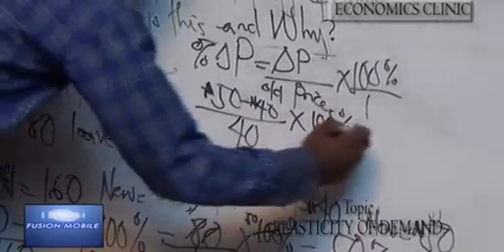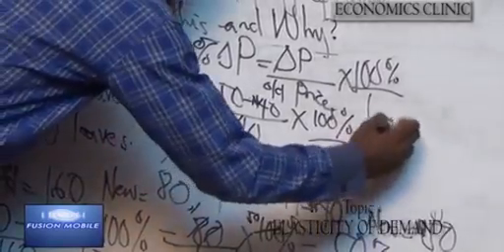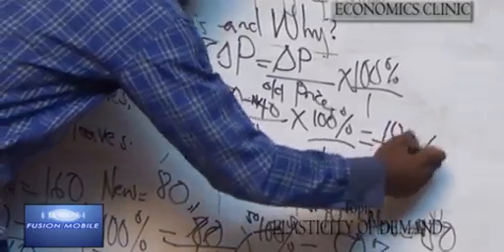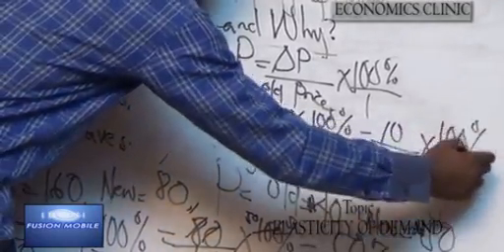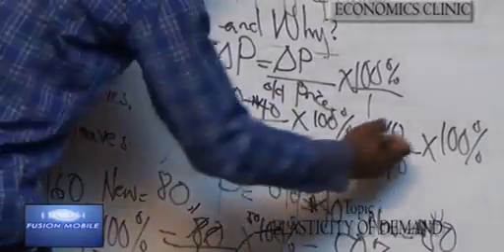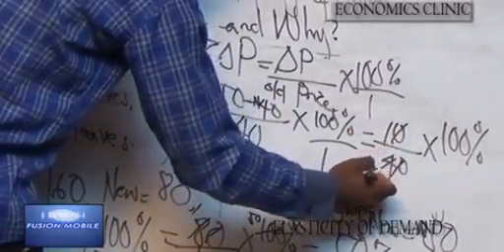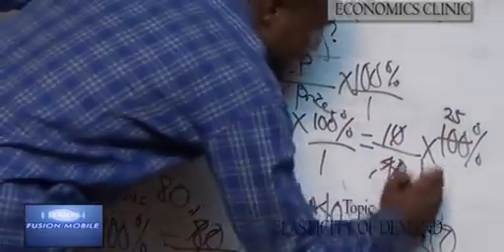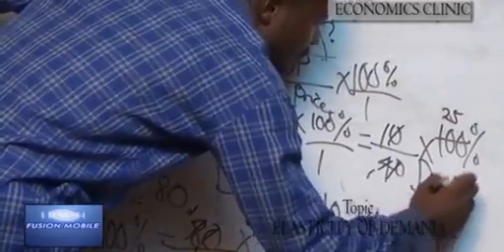Here we have 10 naira over 40 times 100%. 0 cancels 0. This one is 1, this one is 5. So for the percentage change in price, we have 25%.